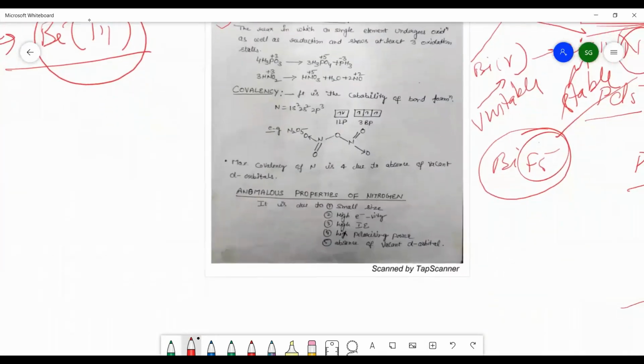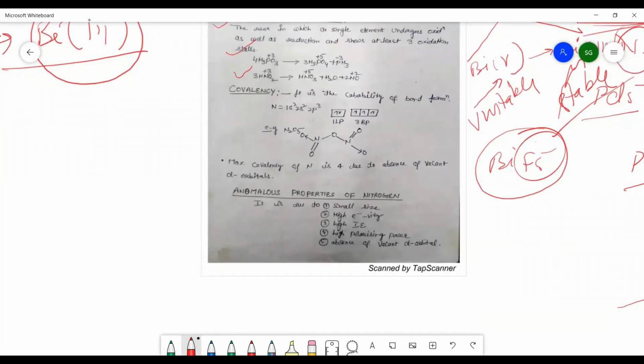Now you can concentrate on these two examples from the p block elements. That is H3PO3, H3PO4 and PH3. If you find out the oxidation state of the phosphorus, here it is +3, here it is +5, and here it is -3. So this equation can be given to you and they will ask the oxidation state of the phosphorus. Oxidation states are very simple to calculate and you have done this in the 11th standard redox reaction chapter.